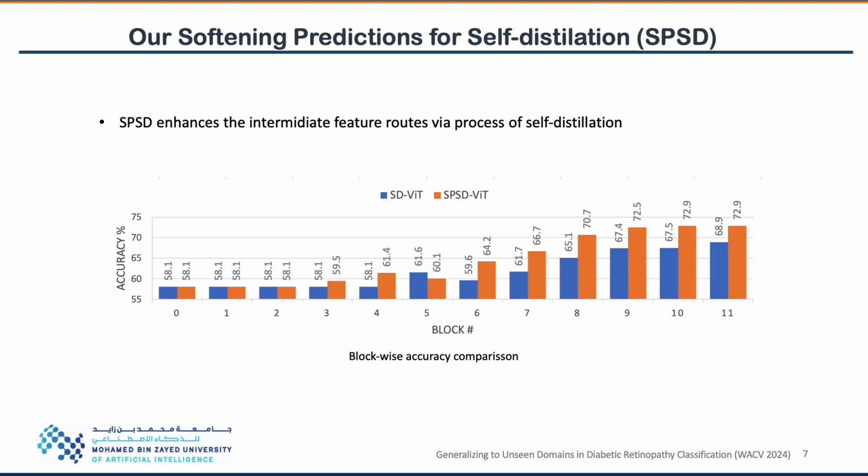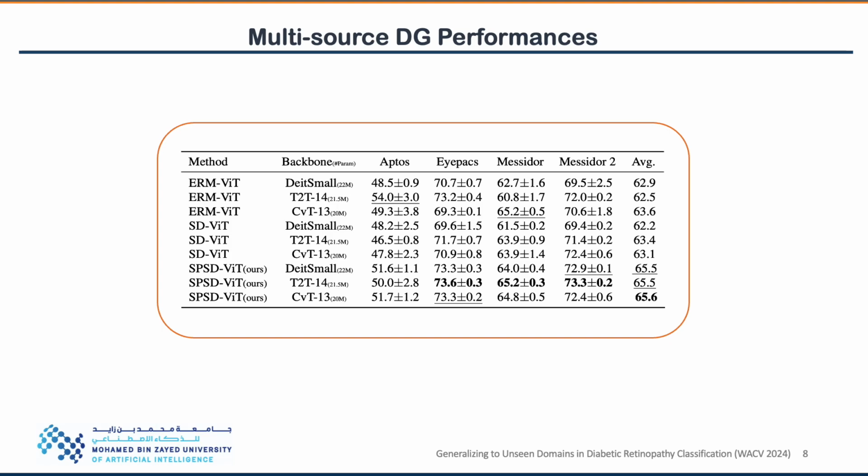As shown in the blockwise accuracy comparison between our method and the baseline SD-ViT, we achieve a higher accuracy in general at each intermediate classifier. We evaluated the effectiveness of our proposed method on four existing datasets, namely APTOS, IDRiD, Messidor, and Messidor-2. It should be noted that each dataset has a high class imbalance.